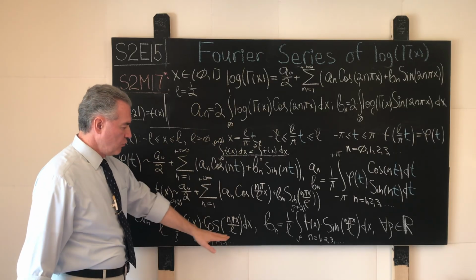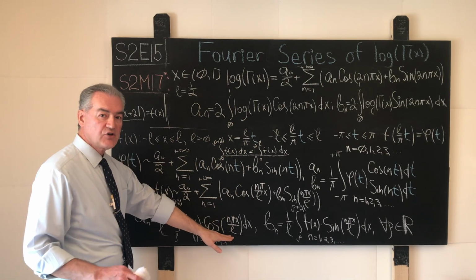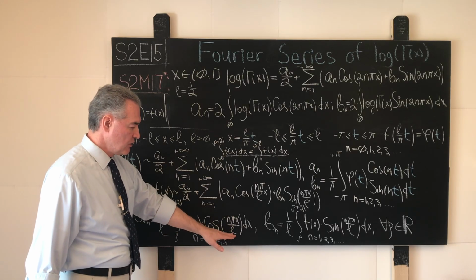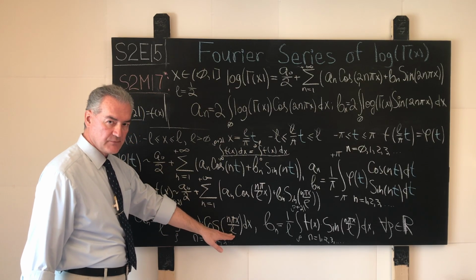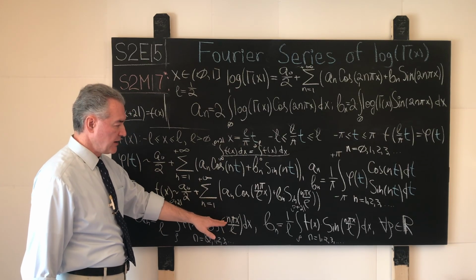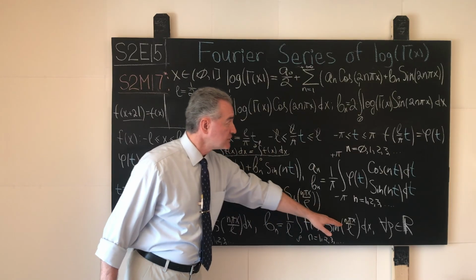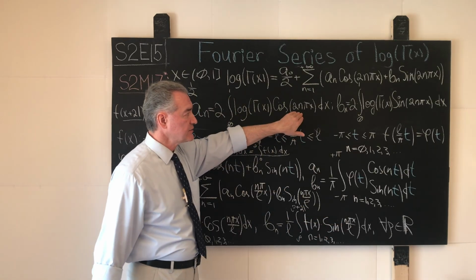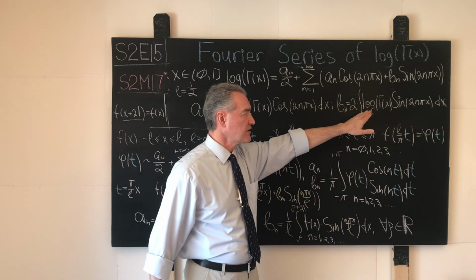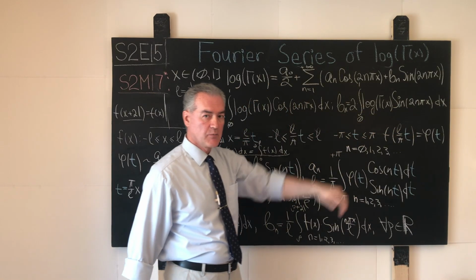And for the value of the argument of the trigonometric functions of cosine and sine, what will we have? Well, if we have L in the denominator, flip 2 into the numerator: 2n pi x in each case. The function f of x is the logarithm of the gamma function.